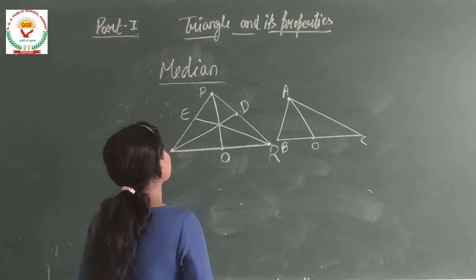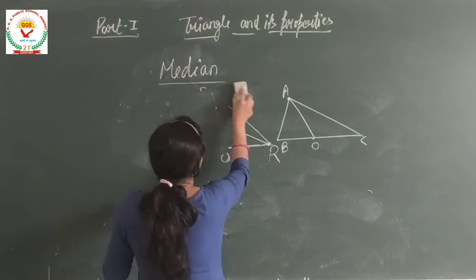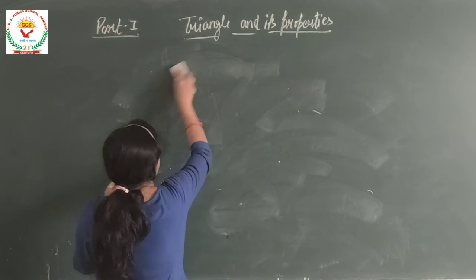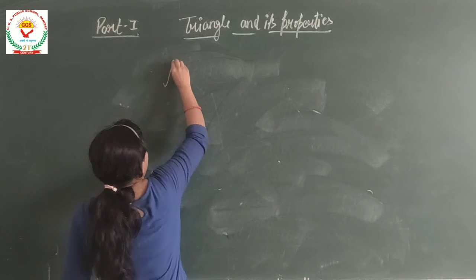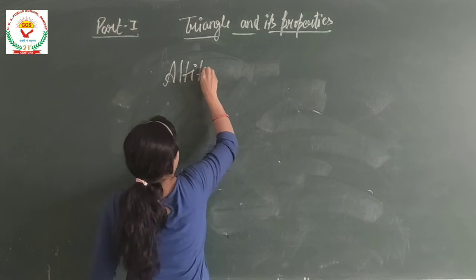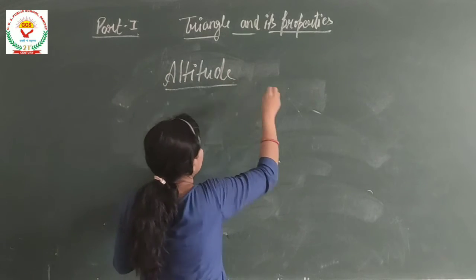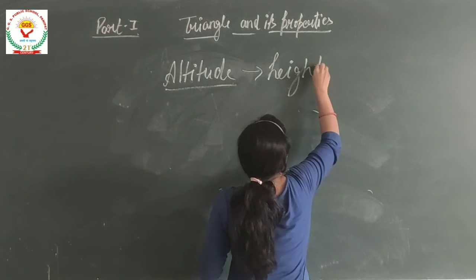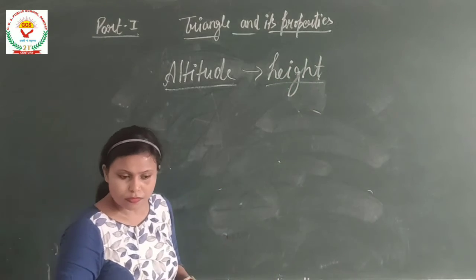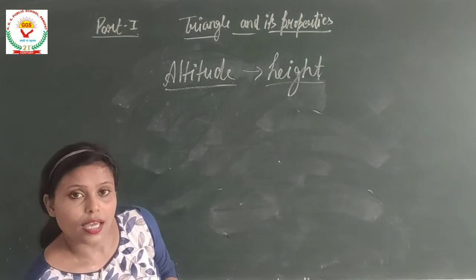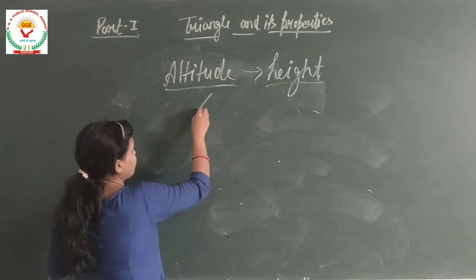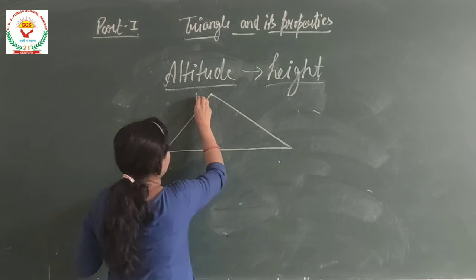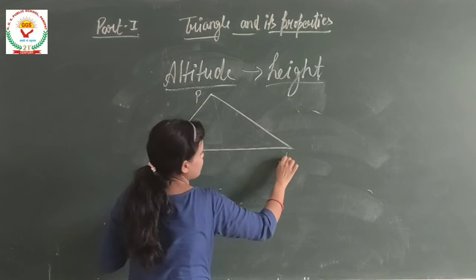Alright. Now let's come to the next property of the triangle, that is altitude. So altitude means height. Okay. If we have a triangle, say this is the triangle PQR.